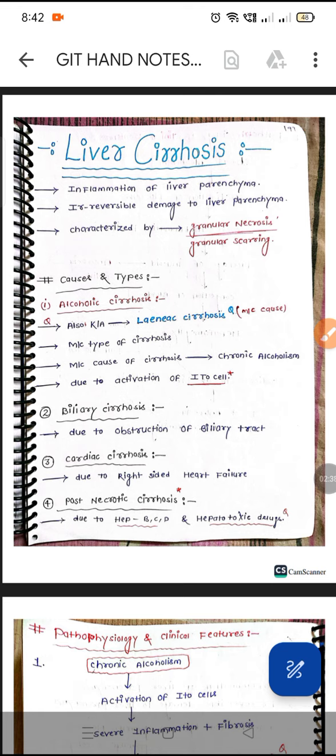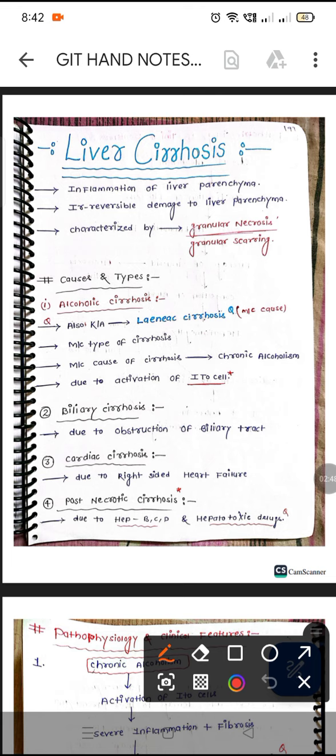Heavy drinkers will face this complication because of alcoholism. The most common cause is chronic alcoholism due to activation of Ito cells. Because of the Ito cells, we can see this type of chronic alcoholic cirrhosis.